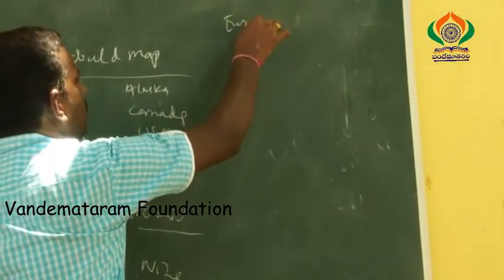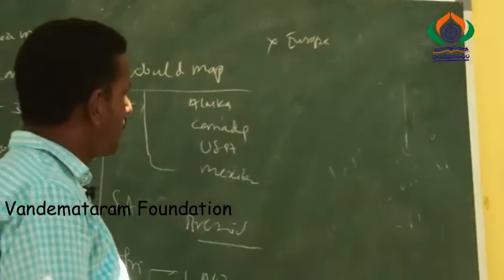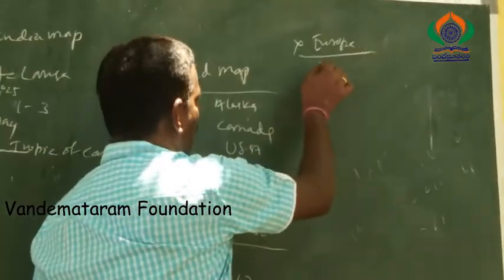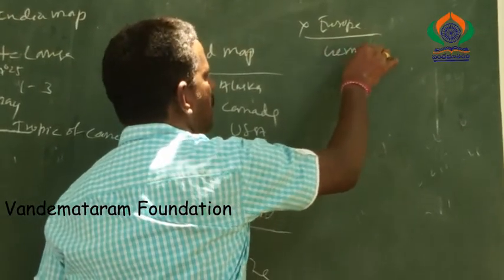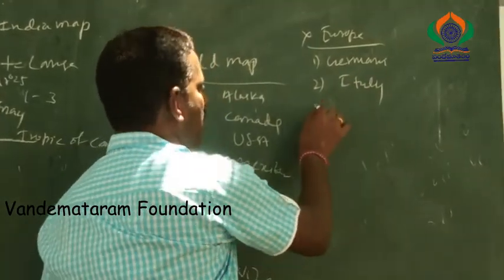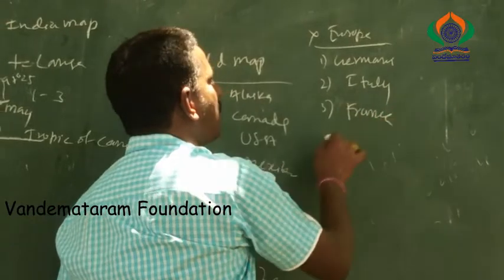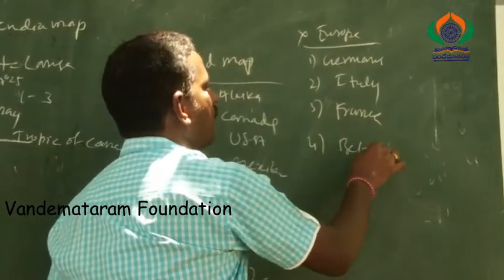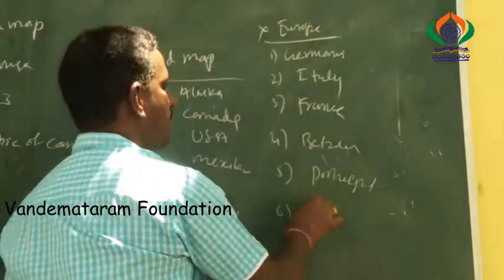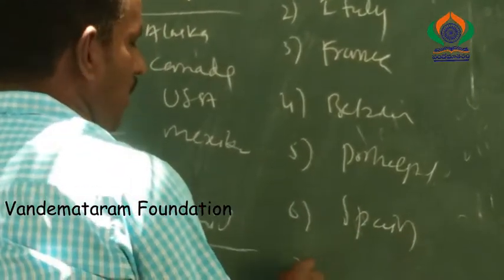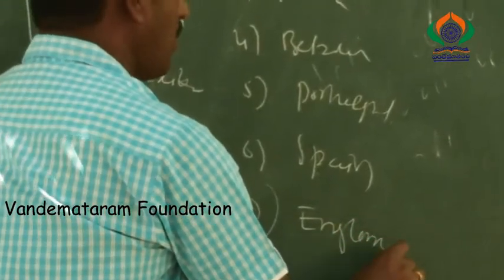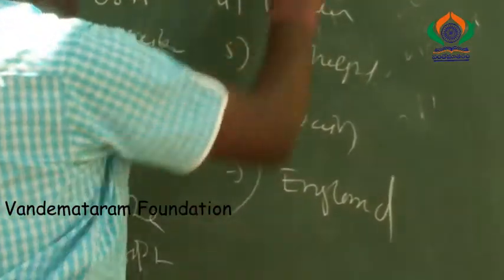Next we are going to Europe. This is a very important continent, because most of the First World War and Second World War took place on this continent. In Europe, the most important countries: first is Germany, second one is Italy, war related countries, third one is France, fourth one is Belgium, fifth one is Portugal, sixth one is Spain, and seventh one is England.